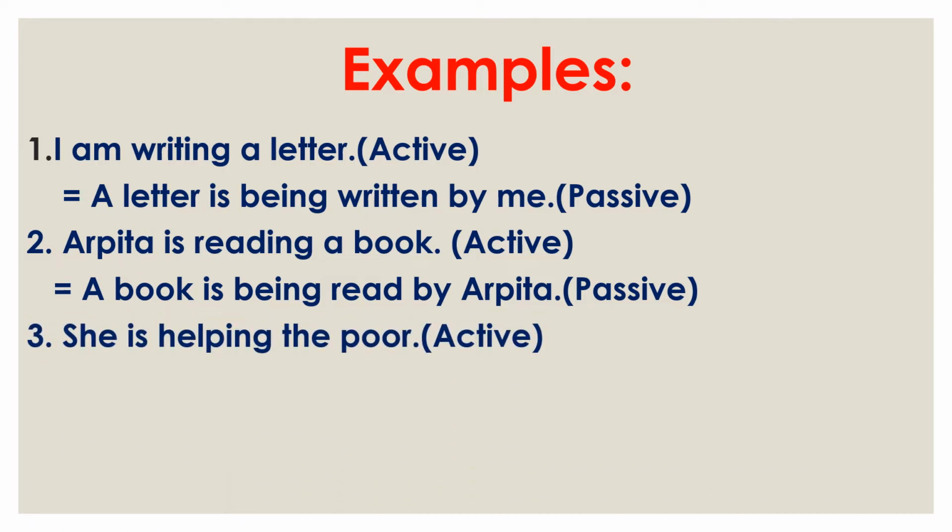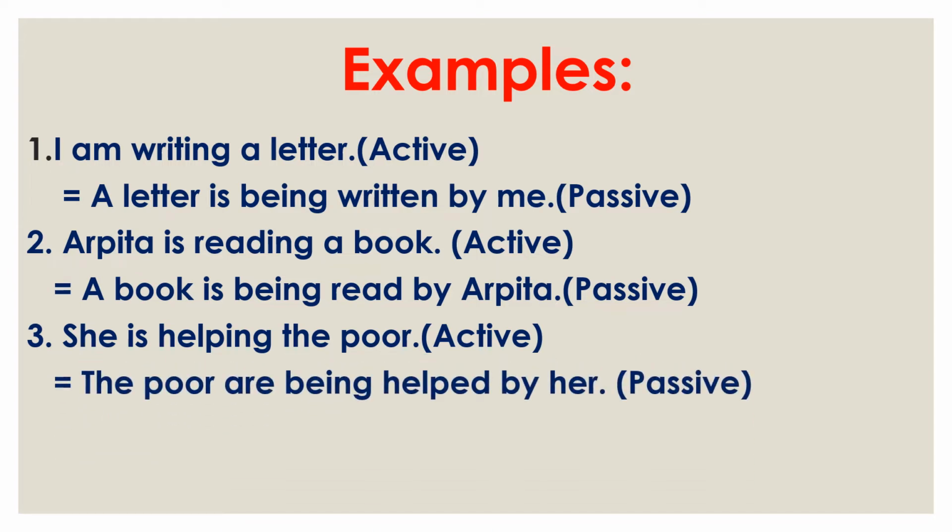Next, she is helping the poor. She is the subject, is is the helping verb, helping is help plus ing, and the poor is the object. So at first we use the object the poor, then are. Why is are used here? Because the poor is plural, more than one. That is why we use are here. Then for continuous tense being, then the third form of help, helped, then by, and she is changed into her.